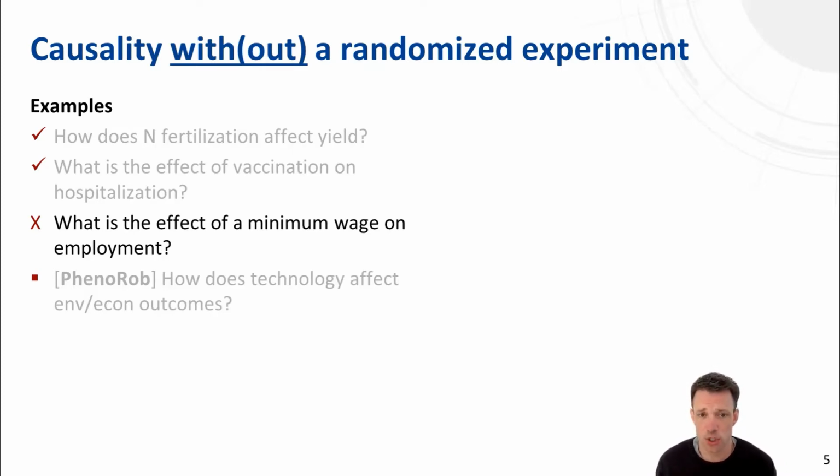So usually we as researchers cannot answer such a question by running a randomized experiment. Even though these are all causal questions, the way we can answer them differs quite substantially. To answer such a question, we therefore need to rely on other methods, for example, methods using observational data to answer causal questions, which is the core of this lecture.